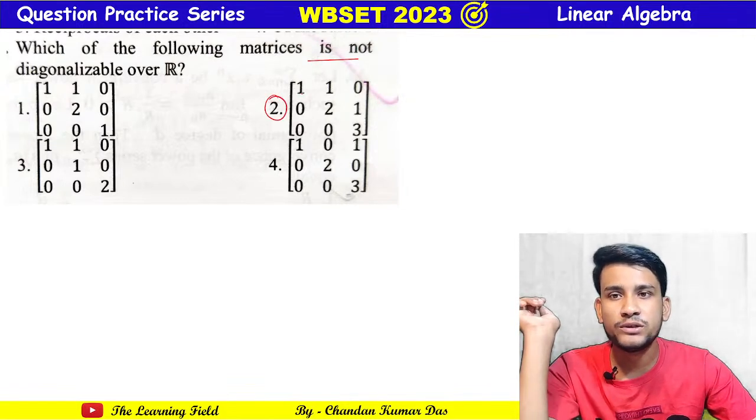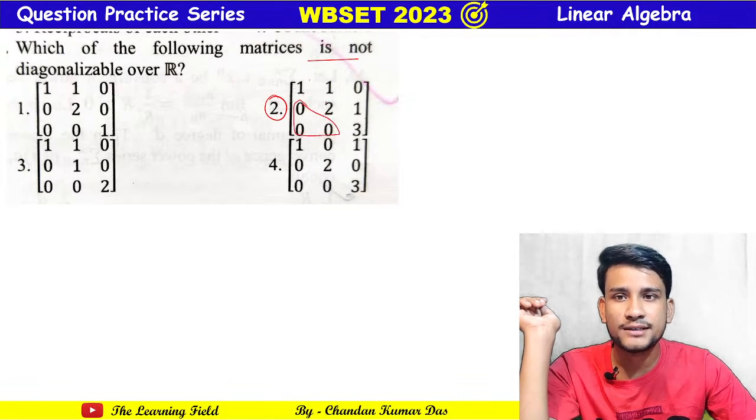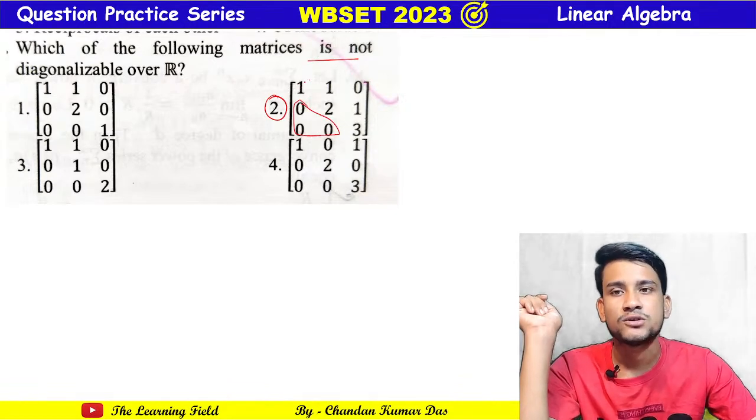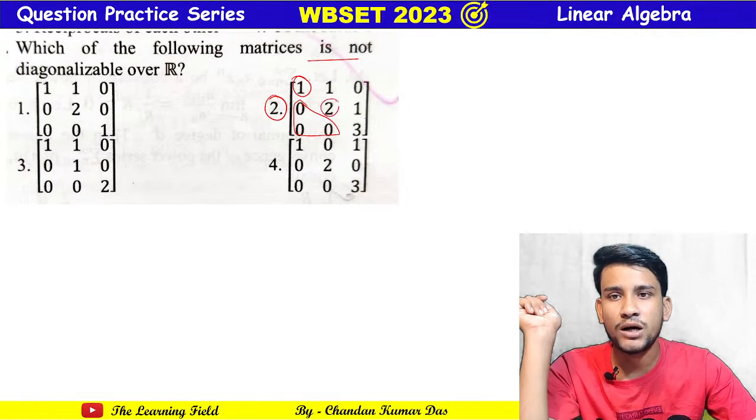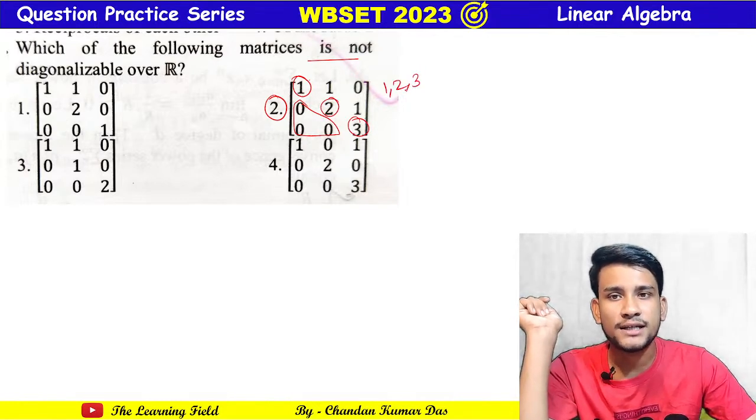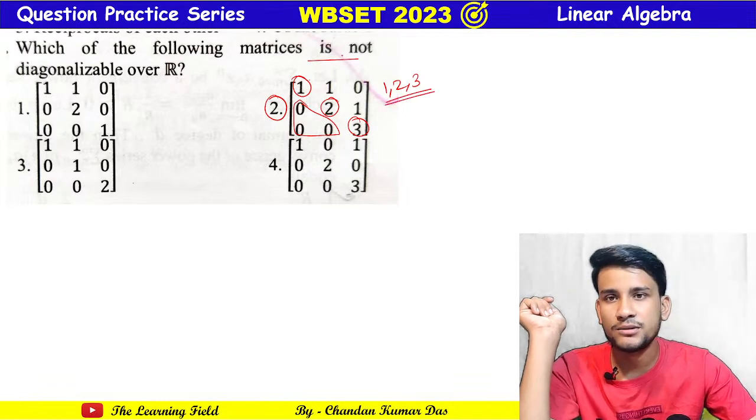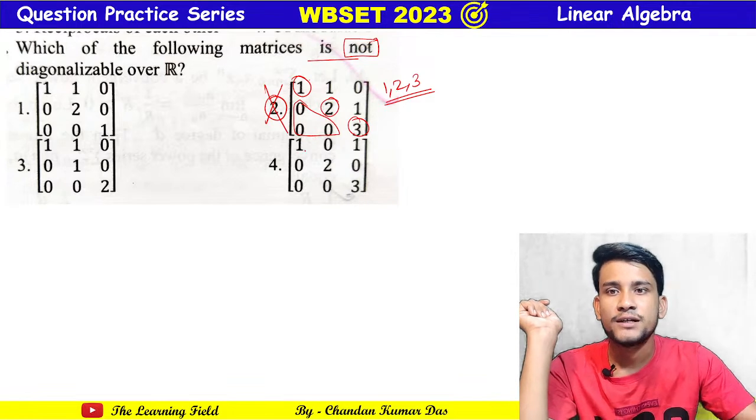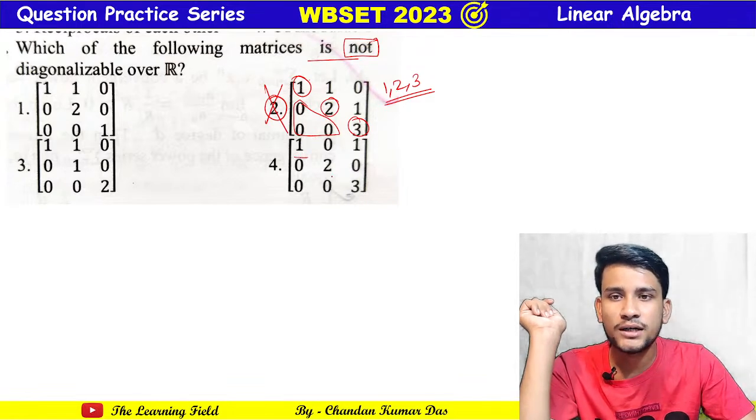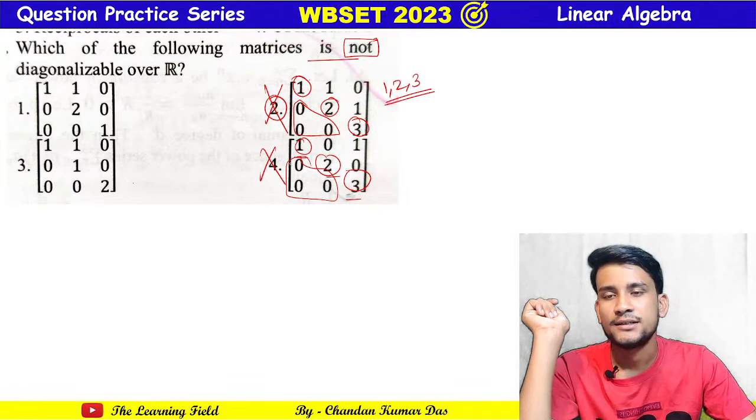See, if we look at this option, since this is an upper triangular matrix, as the lower values are 0, the eigenvalues are the diagonal elements 1, 2 and 3. These are distinct. Okay, that means this is diagonalizable, but we have to find the one that is not diagonalizable, so we can discard this one. Similarly, this 4th option also has 1, 2 and 3, and since this is also an upper triangular matrix, the eigenvalues are 1, 2 and 3, that is distinct, so we can discard it. This is diagonalizable.